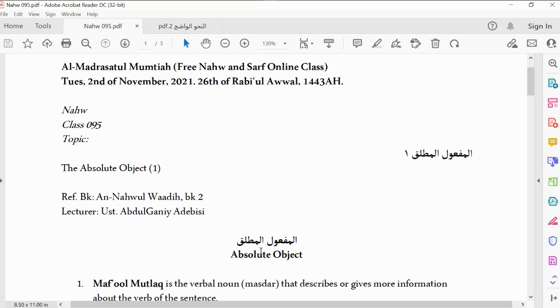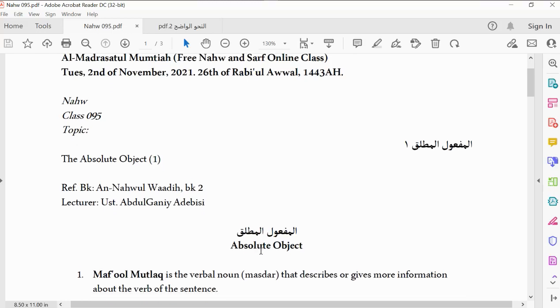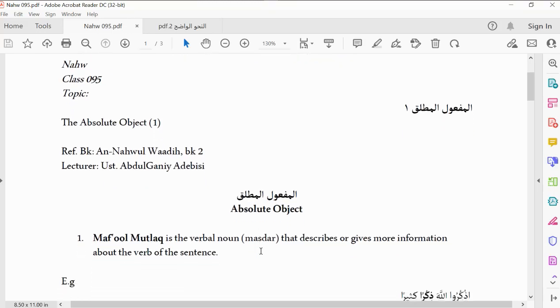That is why maf'ul mutlaq in Arabic is very easy, even easier than the adverb in English. It is like saying in English, the boy sat a sitting.